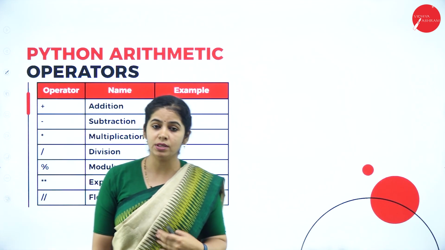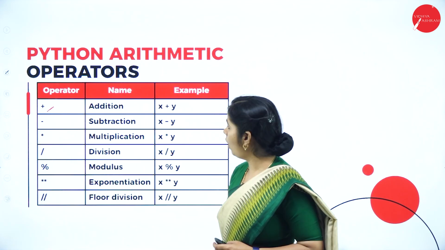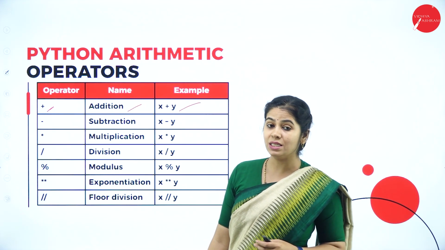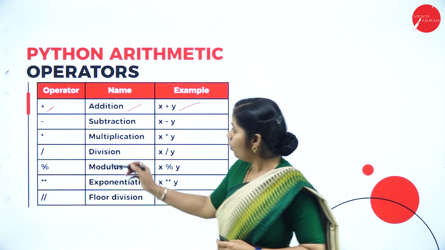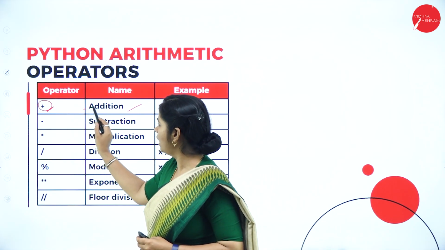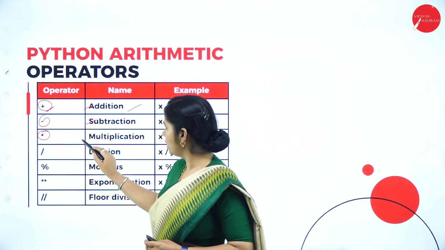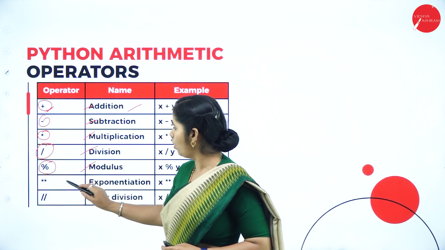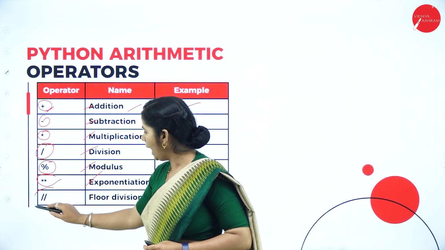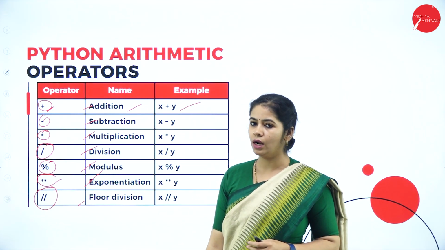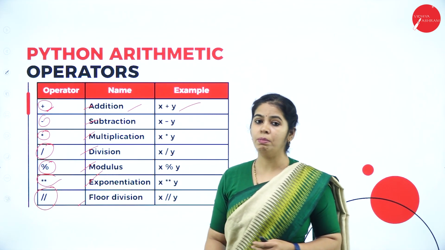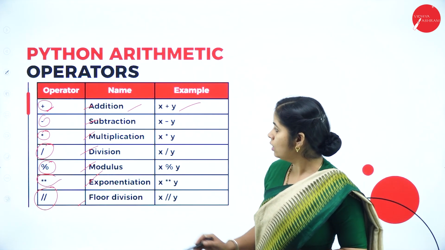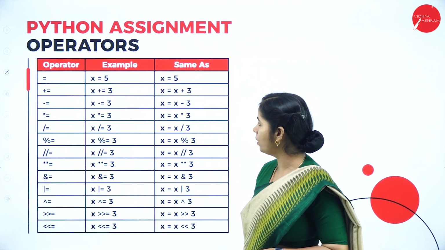Okay, how do we represent the operators? This is the operator, this is the name of the operator, and this is an example. These are arithmetic operators. What do they give? Plus gives addition, minus gives subtraction, star gives multiplication, slash gives division, percentage gives modulus, double star gives exponent, and double slash gives the floor division. So these are all the basic arithmetic operations: addition, multiplication, division, and then the exponent. So this is how we are representing the operators.